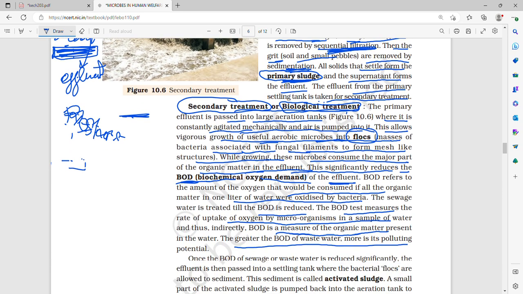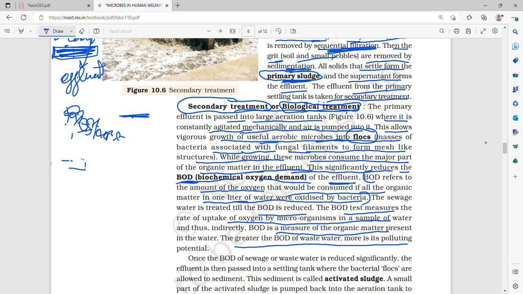The microbes need oxygen to grow, that is the aerobic microbes. So the BOD is significantly reduced because in the large aeration tanks, where air is constantly pumped and mechanically agitated, there is vigorous growth of useful aerobic microbes into flocs, microbes joined by fungal filaments, and they consume the organic matter because aerobic microbes require oxygen. So the biochemical oxygen demand of the effluent is reduced, and it refers to the amount of oxygen that would be consumed if all the organic matter in 1 liter of water were oxidized by bacteria.